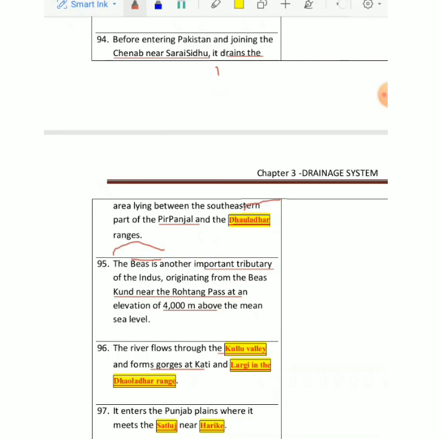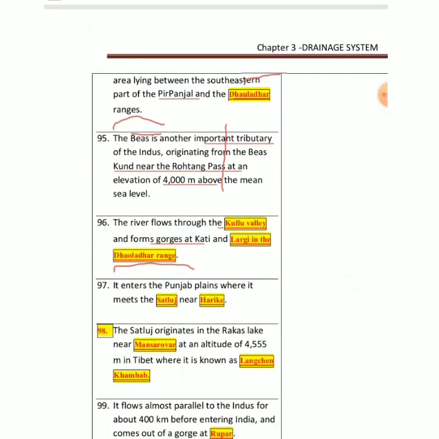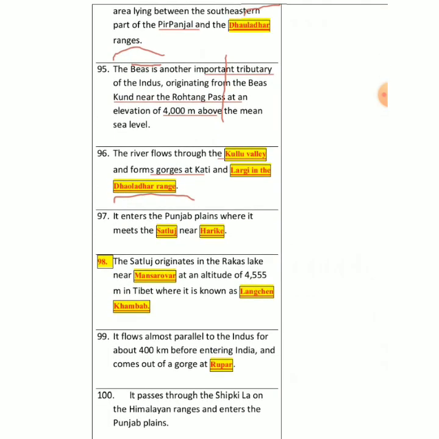Then there is a place in the Dhauladhar range. It enters into that. Then it enters Punjab, right? Where it meets two very important rivers. One is Satluj and one is Harik. So this I told you about four important tributaries of Indus.